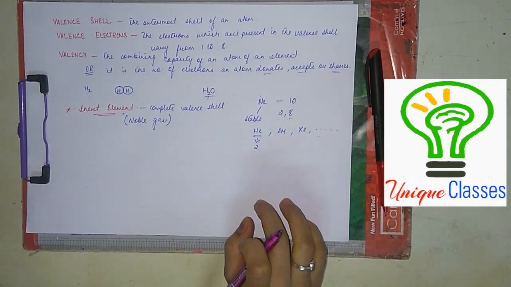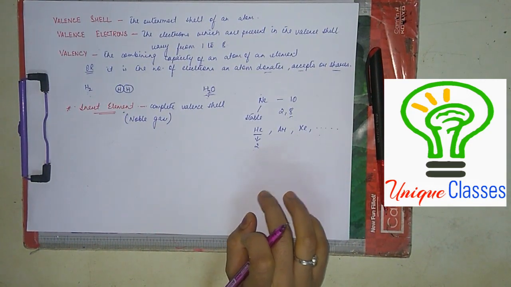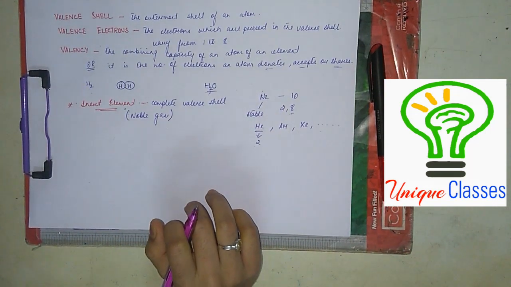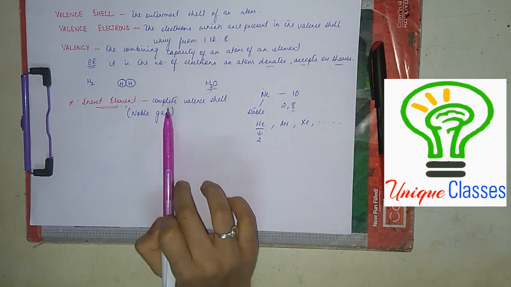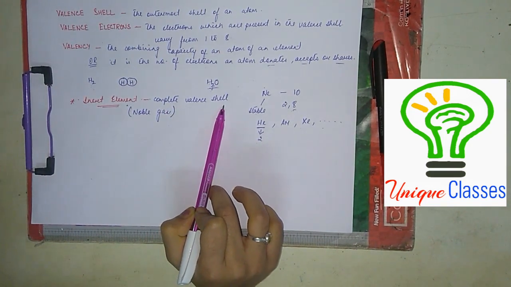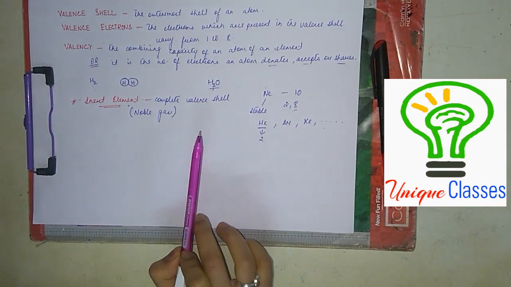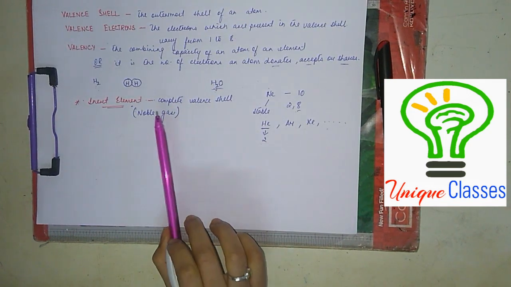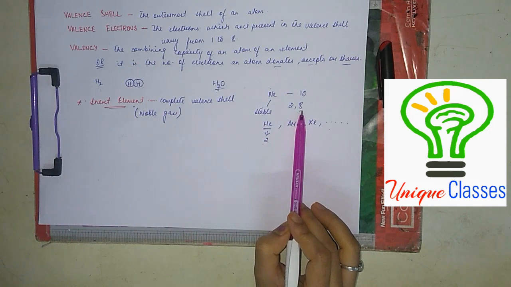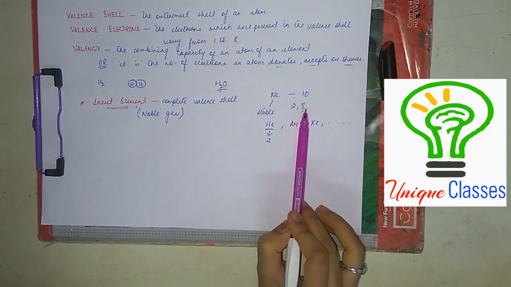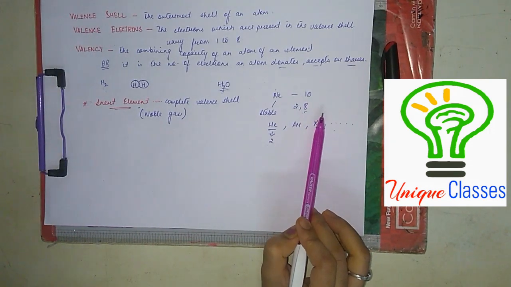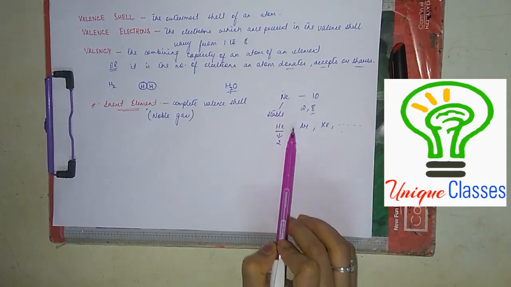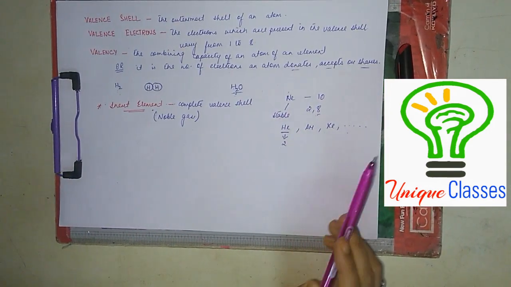Now let us move towards the other elements, leaving aside the inert elements. Other elements which do not have a complete valence shell also want to have a complete valence shell. This means elements which do not have 8 electrons in their outermost shell also want to have the electronic configuration of their nearest noble gas.